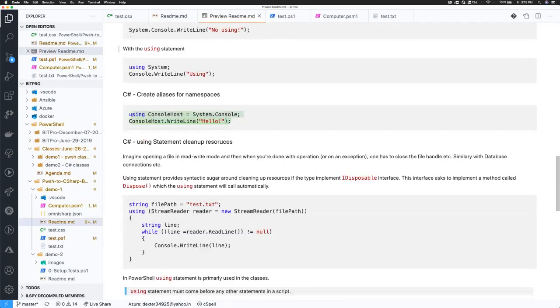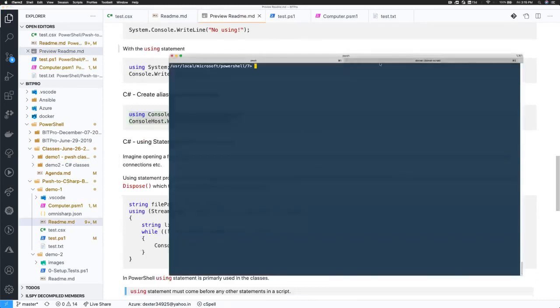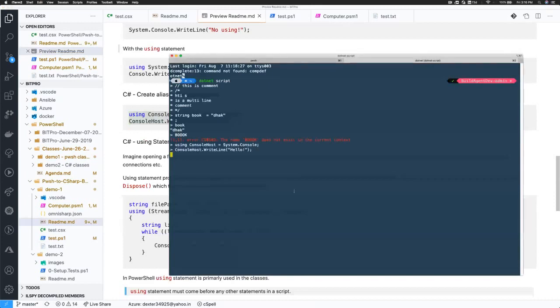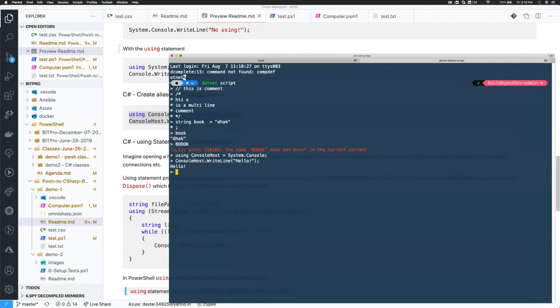So if I copy this and try to execute it inside my .NET script environment, you'll see that it will work. It's doing nothing visible, but it's actually creating an alias. So ConsoleHost is the alias to System.Console. It's replacing that and then executing the WriteLine method on it.